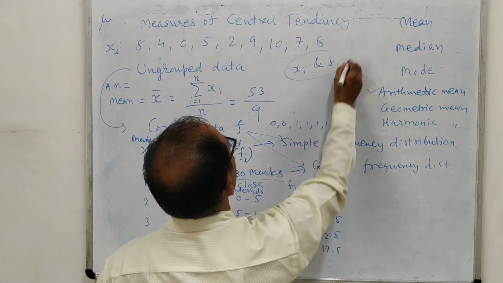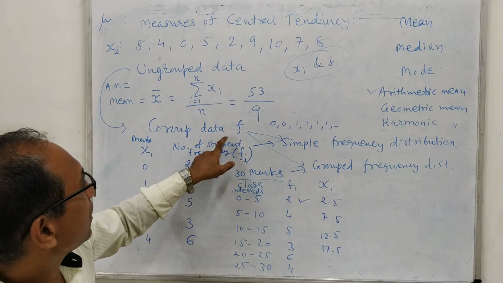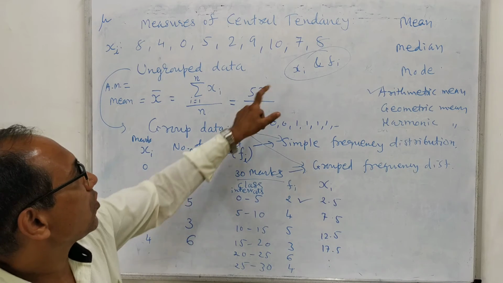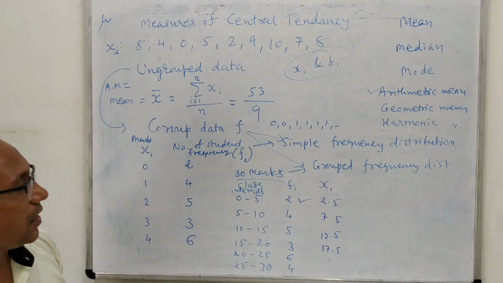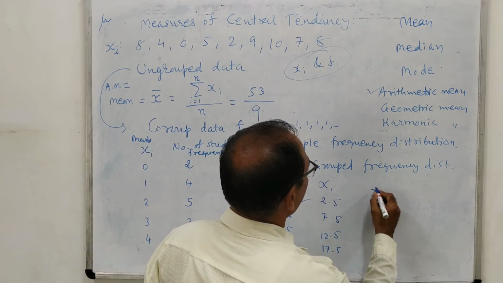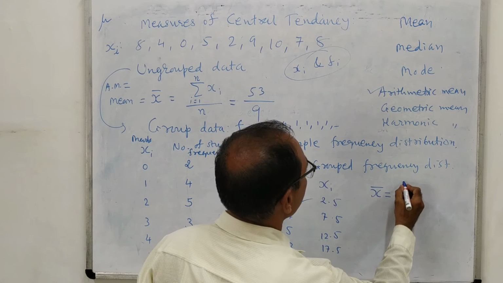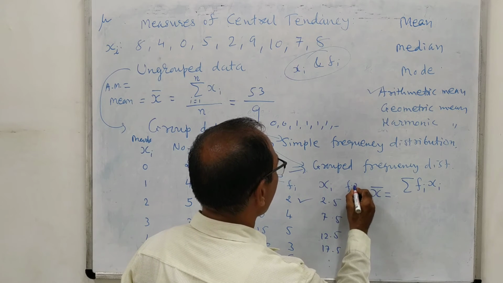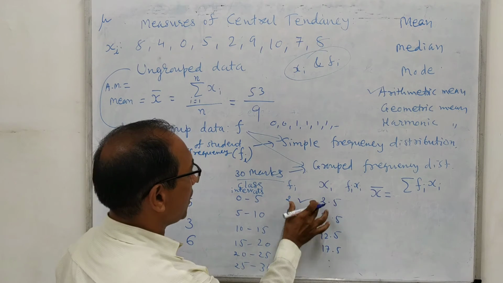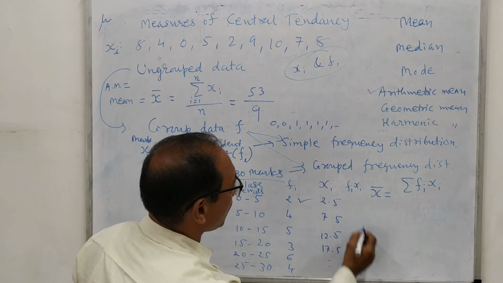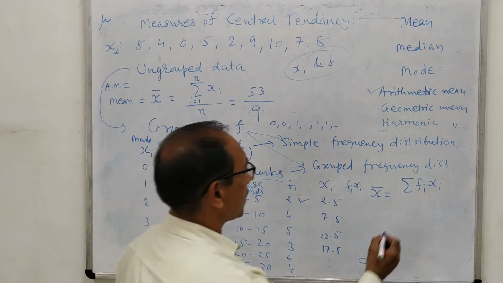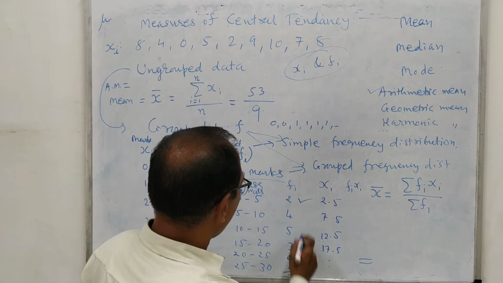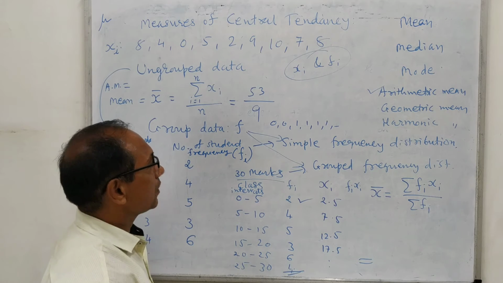So if we have a simple frequency or grouped frequency distribution, then in both cases we require the values of xi and fi. Then the average, that means the mean, can be obtained as sigma fi xi. That means we find fi into xi in tabular form, the multiplication of these two, and then find its total. This total we put over here, divided by sigma fi. Sigma fi means the total of f1 plus f2 plus f3. Okay, are you clear with this?